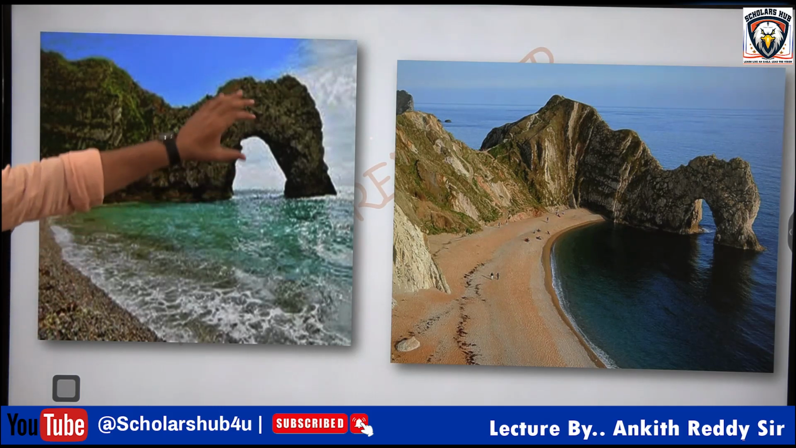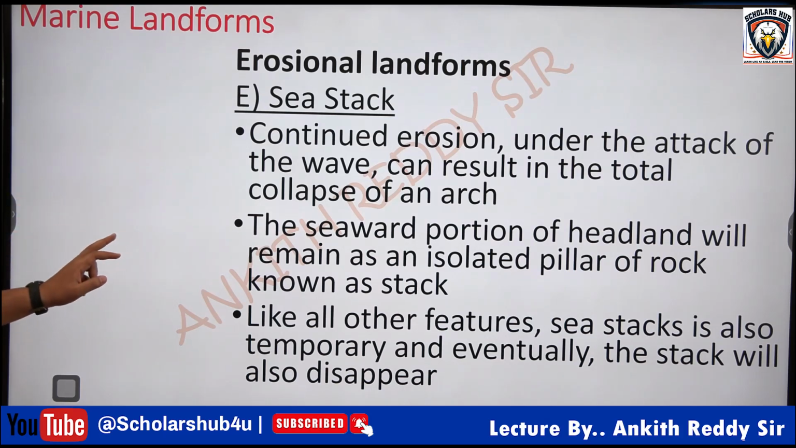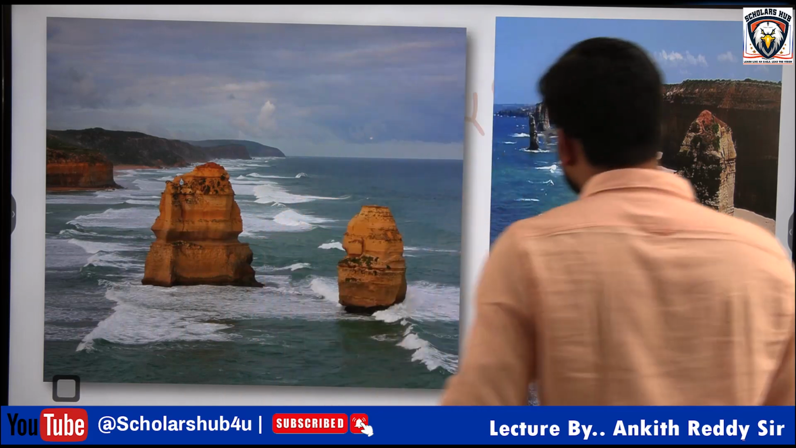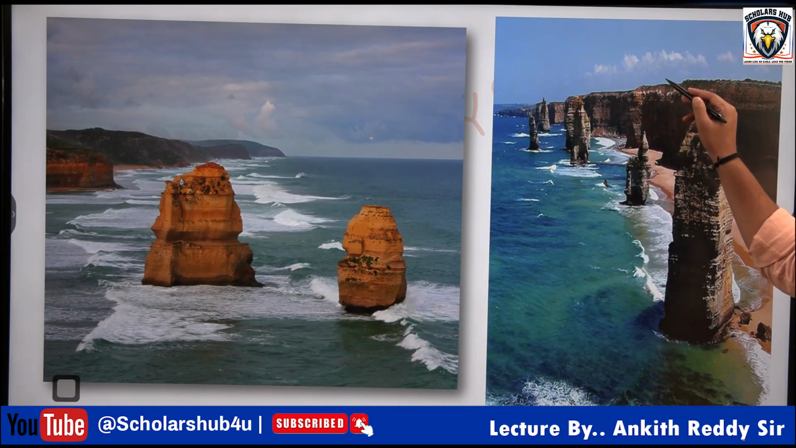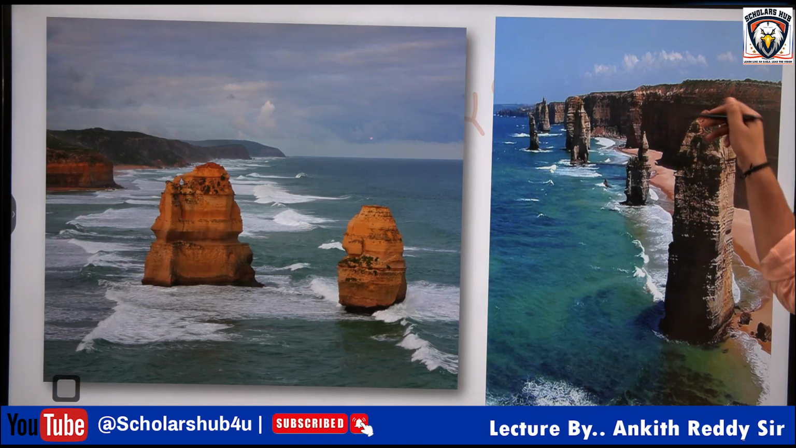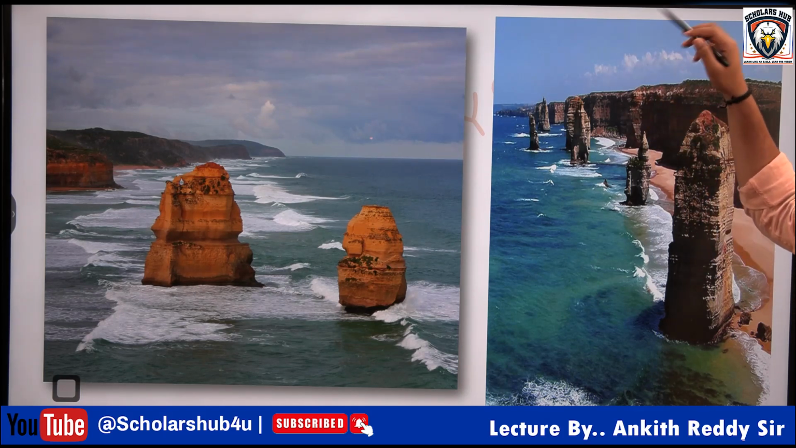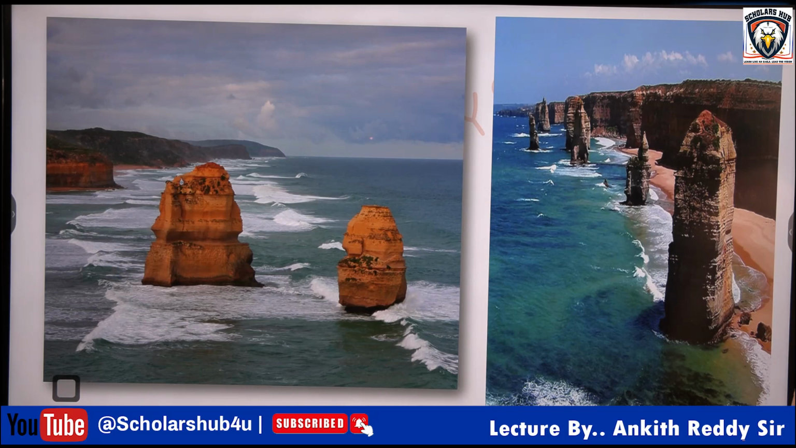Now after some time what happens, the arch also collapses and forms into sea stack. Next, sea stacks like this. Earlier it was a sea cliff. Now the sea cliff at the base gets eroded and forms into a cave. And further it formed into sea arch. Now because of erosion that sea arch collapsed and this has become an individual structure called sea stack. Okay, right?